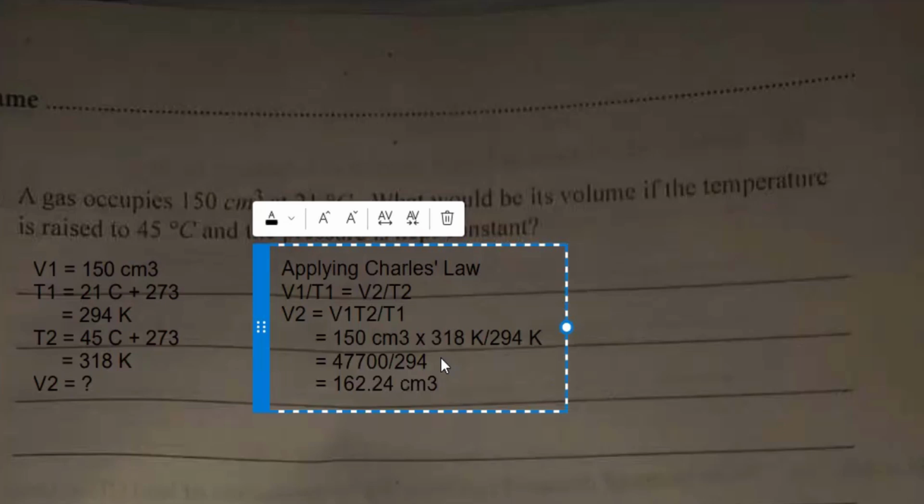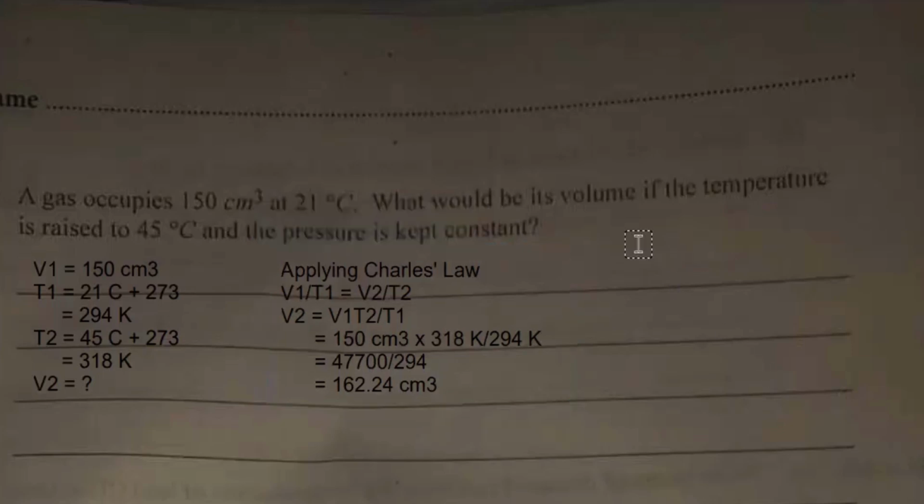Of course, since the temperature increased, we also expect the volume to increase. So I think you can also confirm our answer is correct, right? All right, so let's move on to the next question.